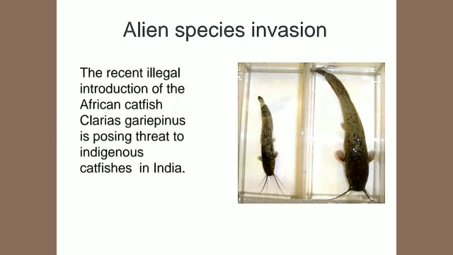In the same way, the African catfish, Clarias species, is posing threats to the indigenous catfishes in India. The bigger catfish is from Africa and the smaller one is from India. The bigger one started eating the smaller one, and that causes biodiversity loss.